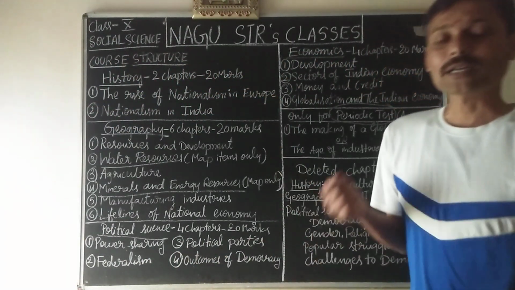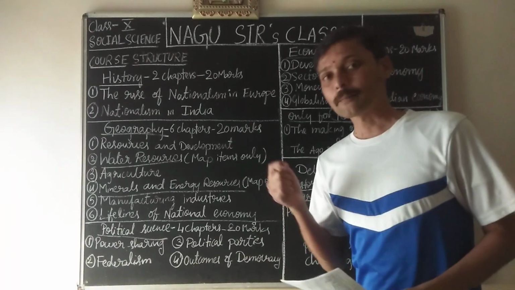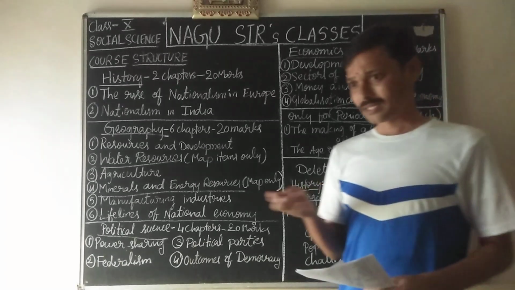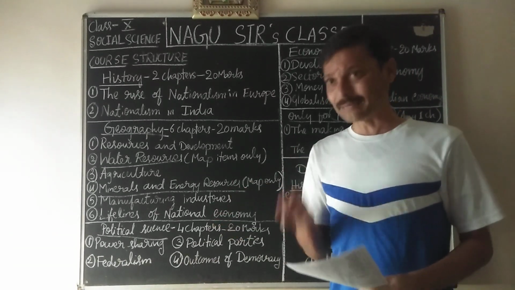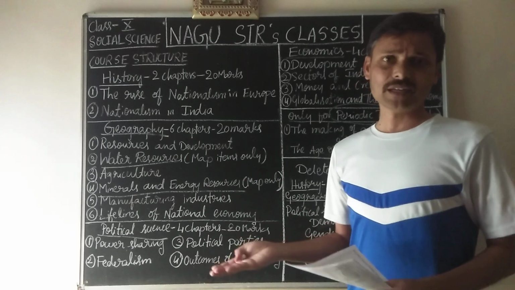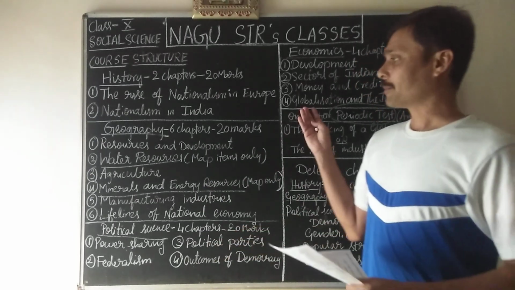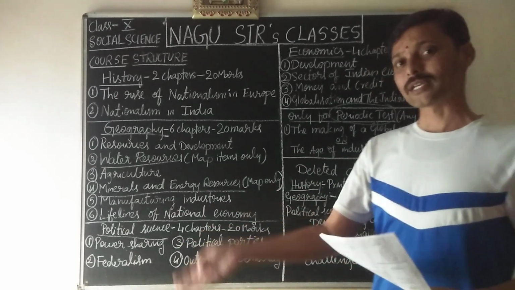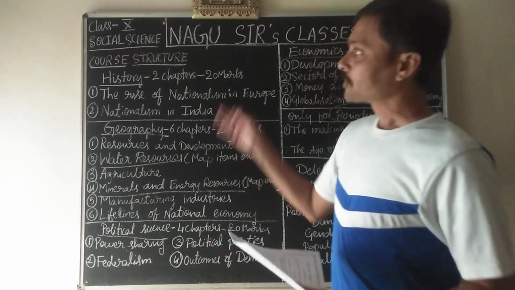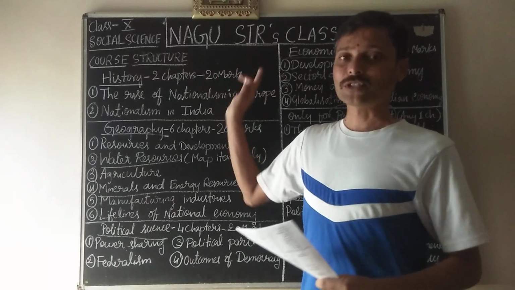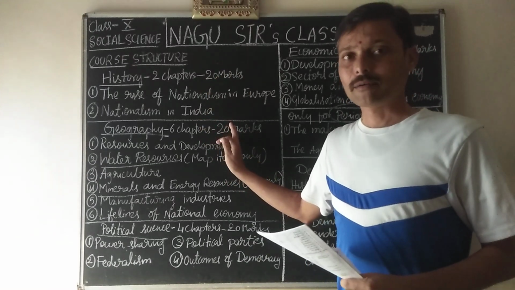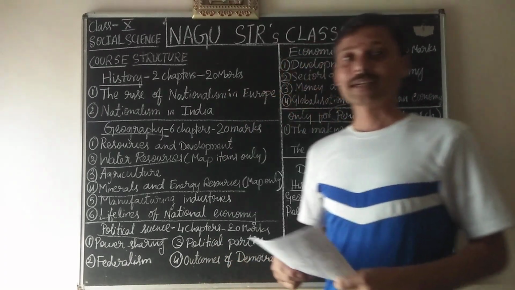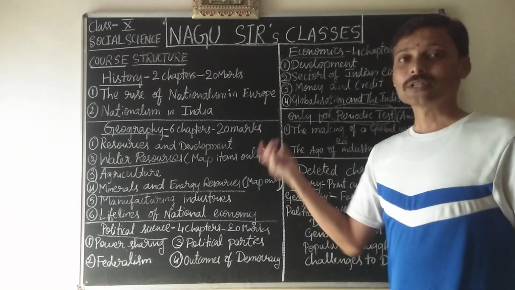And one more chapter, consumer awareness, is only for project work. They have given 3 options, which we will see, along with map items, in the next video. So this is all about the course structure which you have to study for the final examination for CBSE Social Science 10th standard.